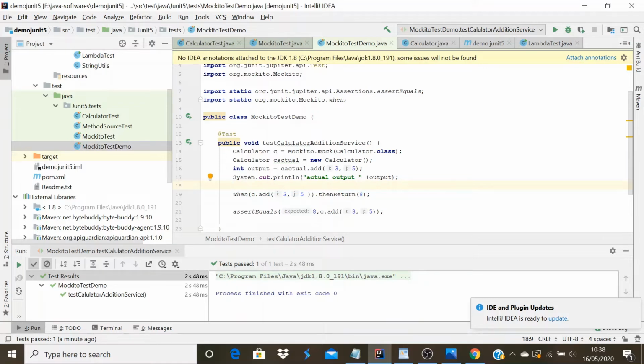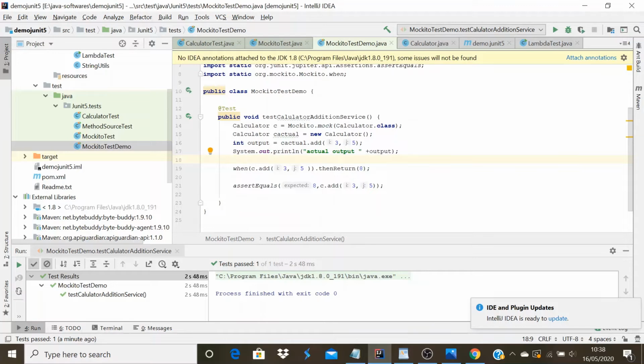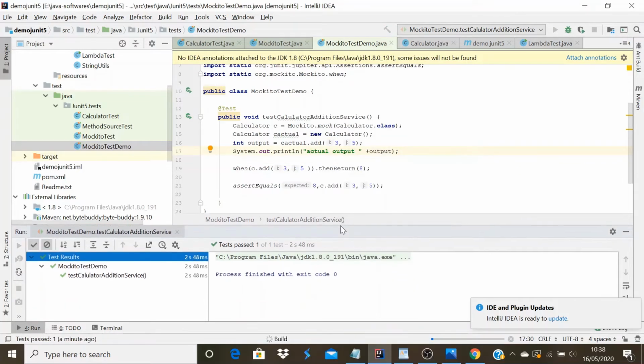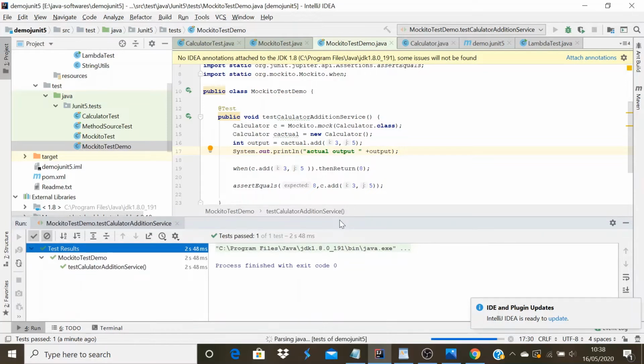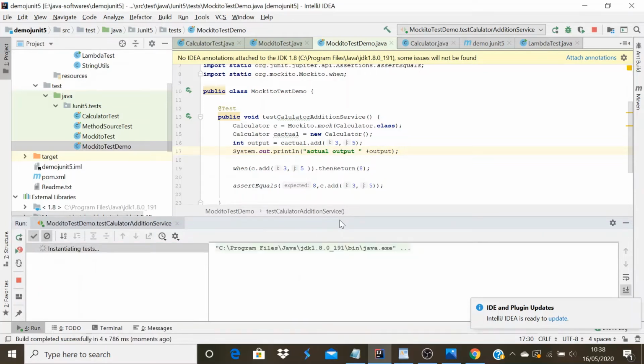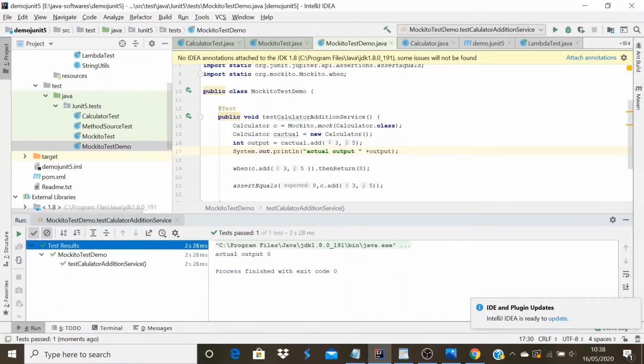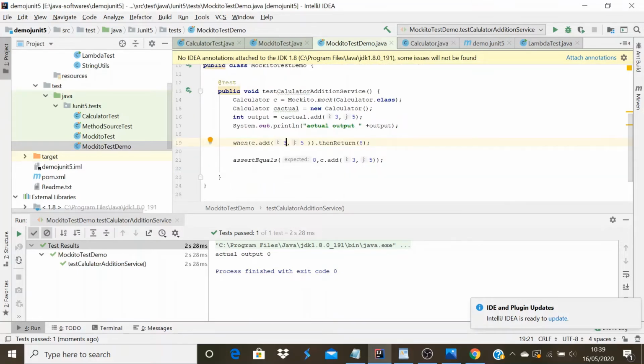addition method is not fully implemented. But I want to mock that service and get the expected result, and then I can test my application. Let me run this. The actual output for this service is 0, but still I can mock that service with the expected result. So that's how we can implement.